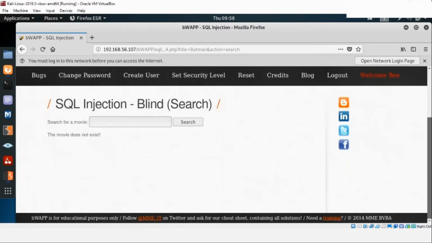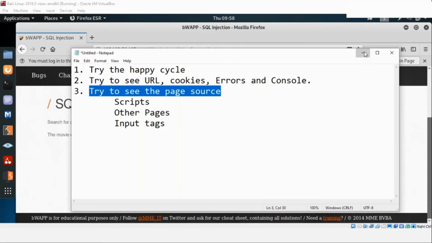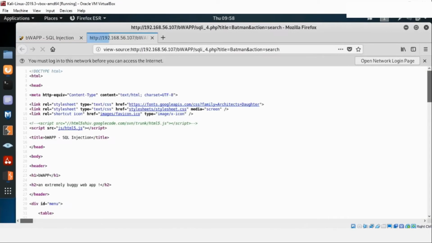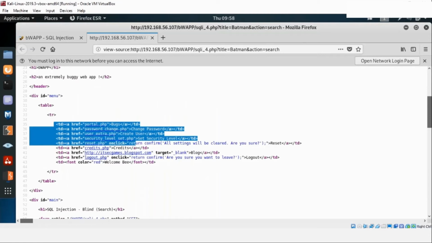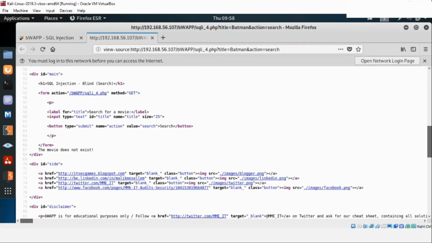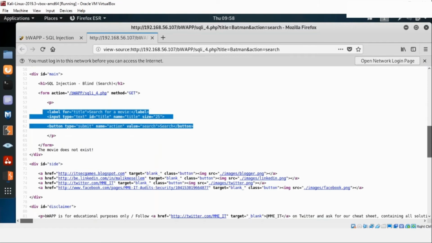Let's do the third thing. Let's try to see the page source. What is happening here? So, view page source. Under page source, I can see there are some scripts present. I can go ahead and look at the script here. Then I also have various other pages present. Let's look at the input box here. So the input box is this one. If you notice here, this is the search for a movie with the input box where I am just searching for the movie, and then the button. There are not many details present in such a structure. I'm not able to figure out what is happening and how the whole process is running here.